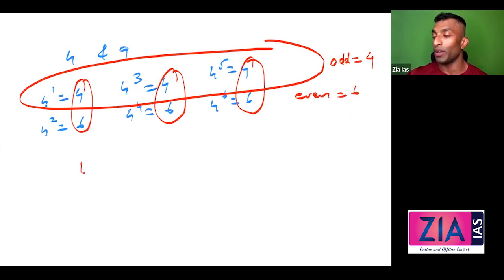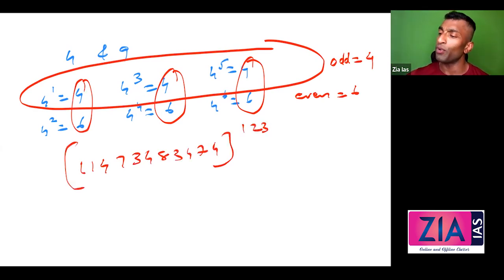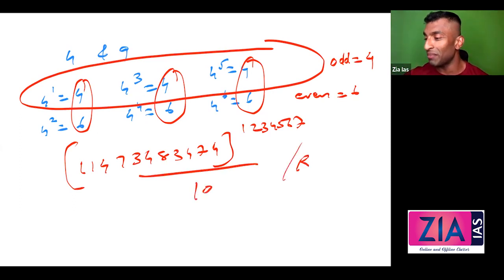So suppose I'm going to get 114, 734, 834, raised to 1, 2, 3, 4, 5, 6, 7. Just for the sake of making it difficult. It looks so difficult, right? And then divide by 10, and what is the remainder? It's going to be so difficult. First, I understood divide by 10. So it is a last digit question.